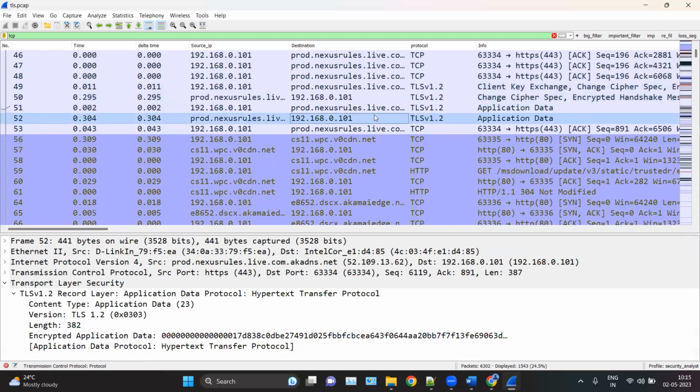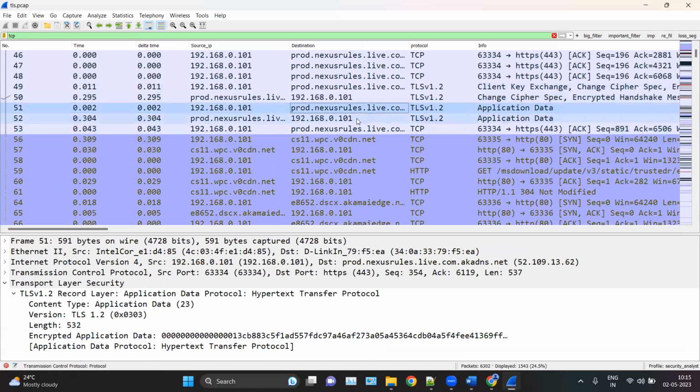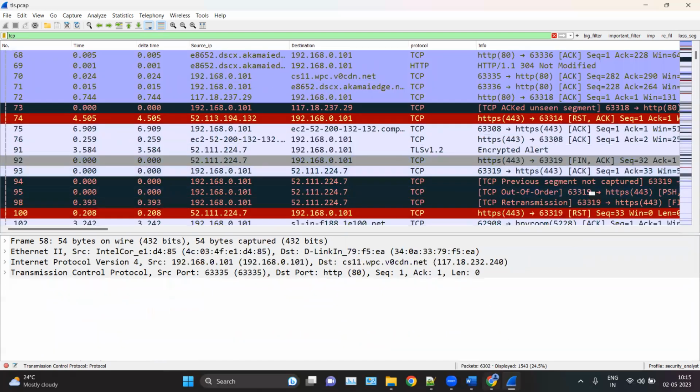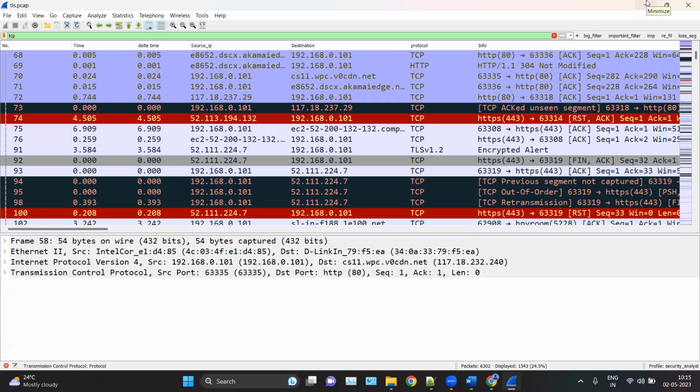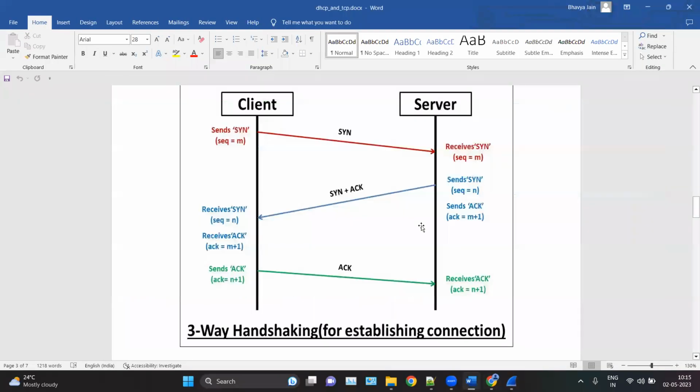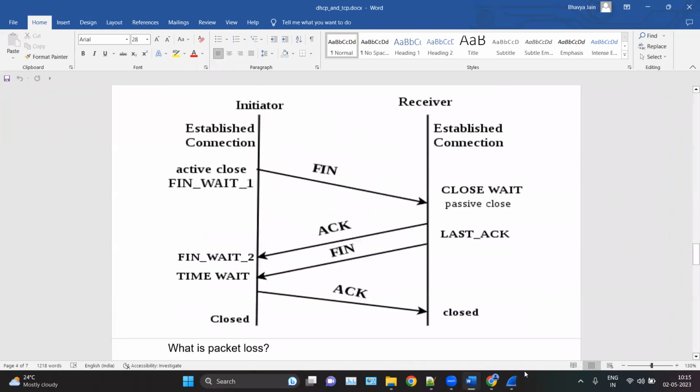After that we have application data, which is the actual data. So this is the basic difference. In TCP, we are sending three packets for the connection, that is SYN, SYN-ACK, and ACK. But in case of TLS, we are sending some more packets for securing the communication channel, by sending the client hello, server hello, and some of the encryption packets. That is like the SYN, SYN-ACK.